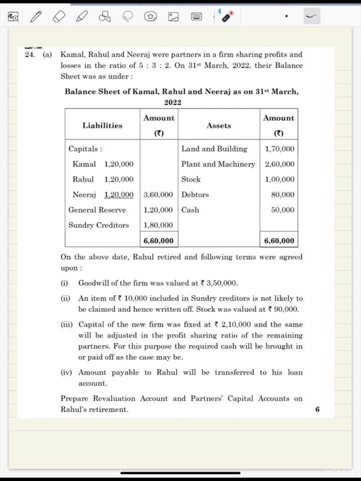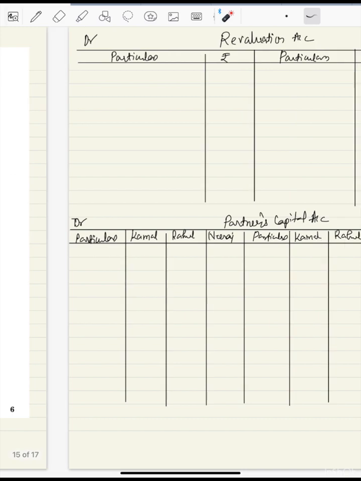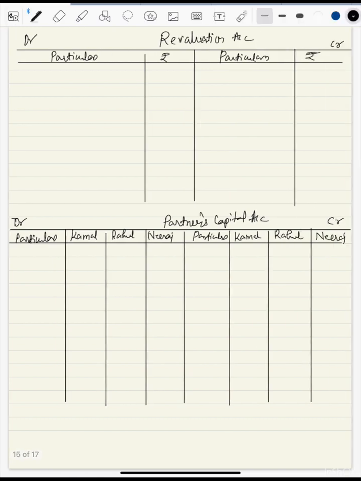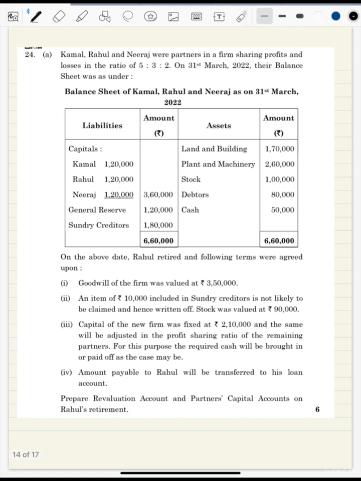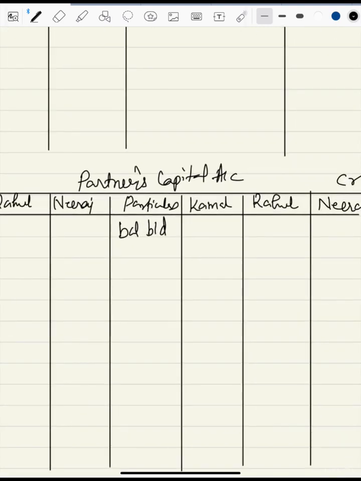And the same will be adjusted in the profit sharing ratio of the remaining partners. That means the new profit sharing ratio. For this purpose, the required cash will be brought in and paid off as the case may be. Amount payable to Rahul will be transferred to his loan account. Okay. So we'll make the account here and we'll start by writing the balance brought down of the partners, which is 1,20,000 for all 3 of them.